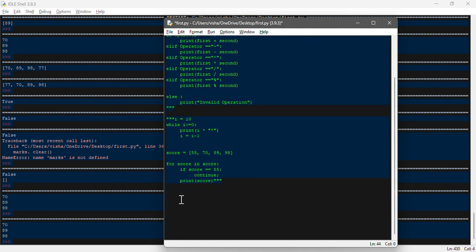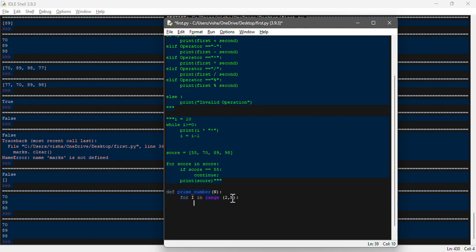Right now we have a function which we are trying to create. We are declaring prime as the function name, mentioning n in brackets, then colon, and then for i in range 2 comma n, bracket, colon.